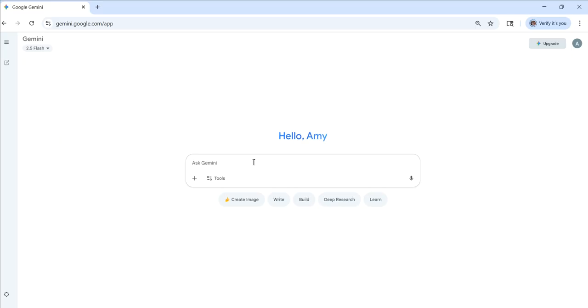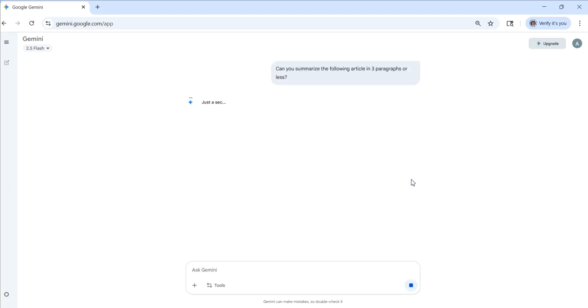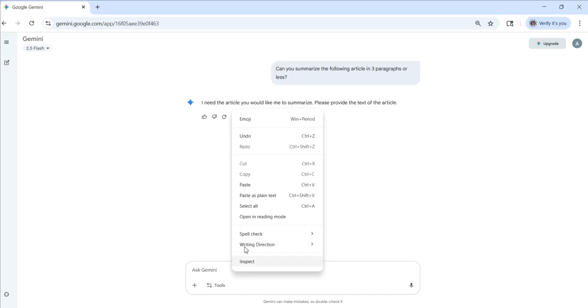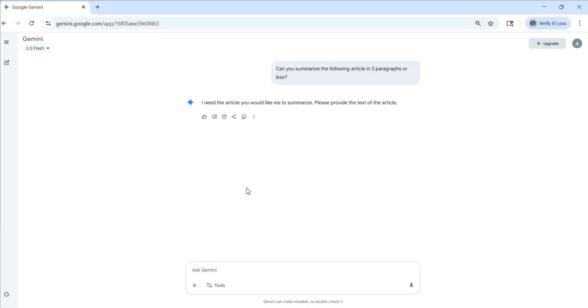And what I'm going to do is ask Gemini, because I always try to be polite to AI, can you summarize the following article in 3 paragraphs or less? Okay? And it's going to say, I need the article you'd like for me to summarize. So off screen, I've already copied the article. I went into the article, I highlighted the whole thing and copied it. So now I'm going to paste it.